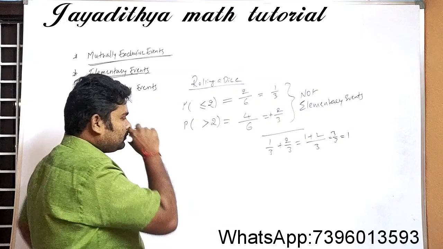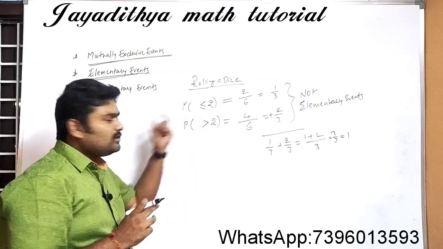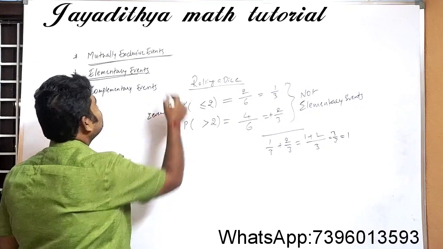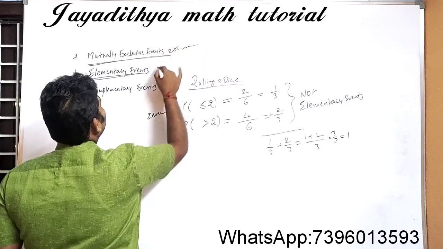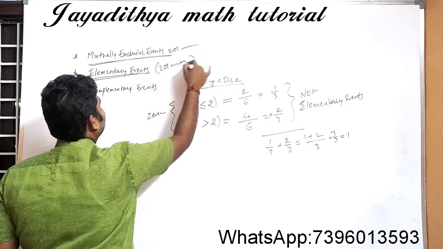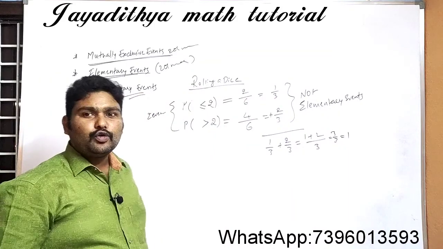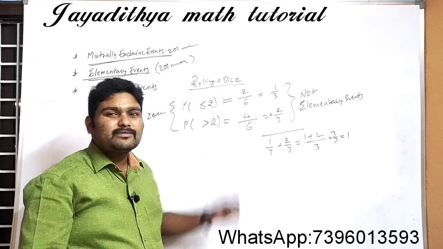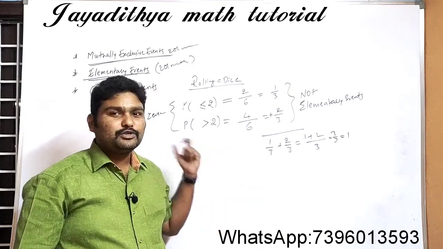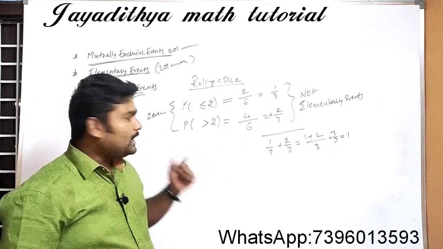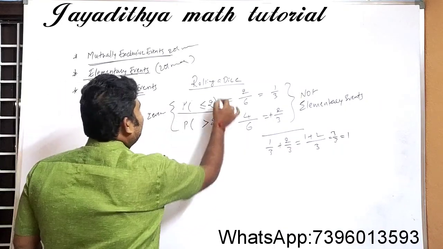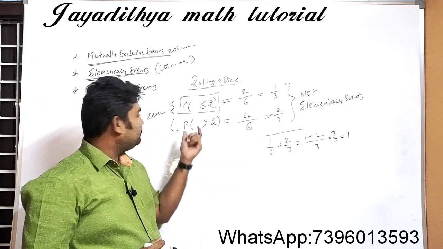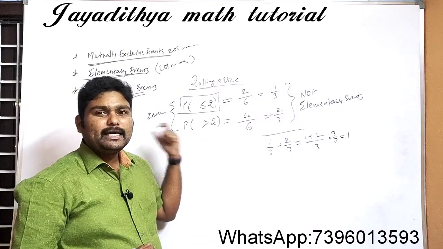So see here, Nana, there is a small difference. Here we have only how many events, Nana? 2 events. Here you can have 2 or more events. Here also you can have 2 or more events, Nana. But here we will be talking about only 2 events, and the probabilities of those 2 events must add up to 1. So see here, the probability of a number getting less than or equal to 2 is 1 event, and the probability of getting a number greater than 2 is the other event.